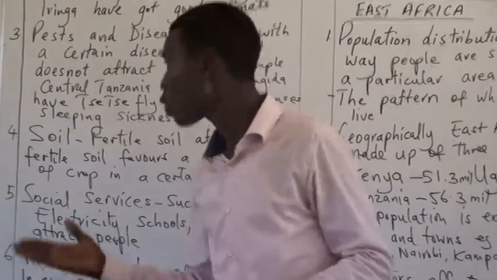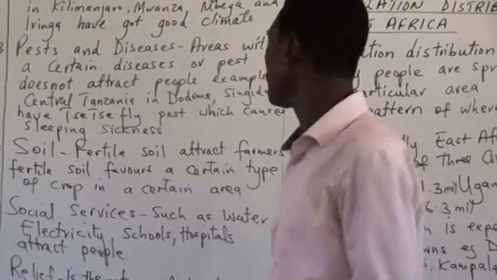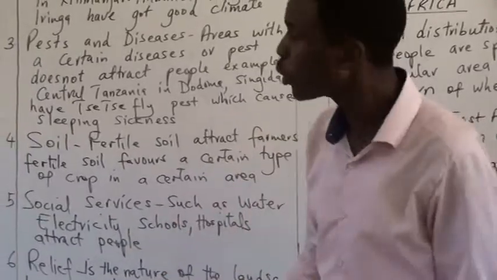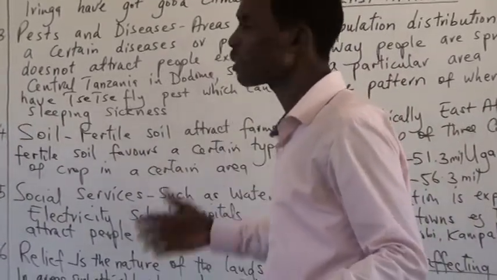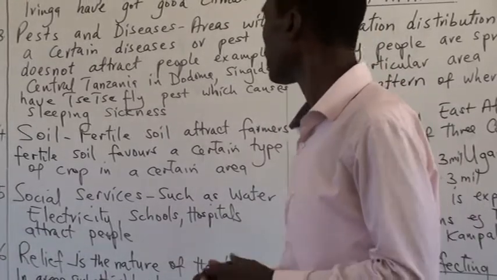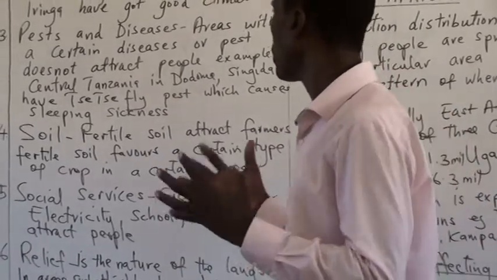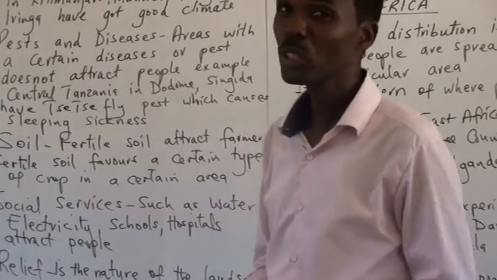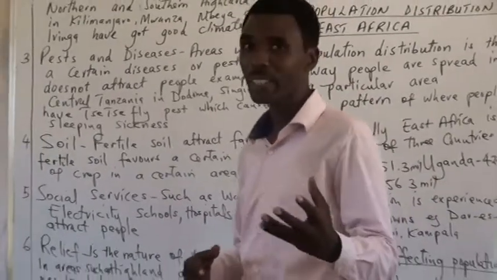Number 4, we have soil. Soil, we're talking about fertile soil. The fertile soil usually affects farmers. It attracts farmers to go and live in those areas, because usually farmers want to live in areas where there's fertile soil so that they can practice agriculture.